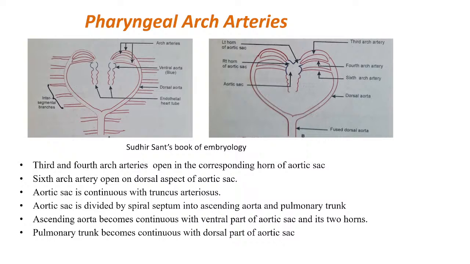So when the truncus arteriosus is divided by the spiral septum, this spiral septum divides the aortic sac as well into dorsal and ventral parts. You are getting? So the ventral part of the aortic sac is continuous with the ascending aorta, and the dorsal part is continuous with the pulmonary trunk. Is it clear?